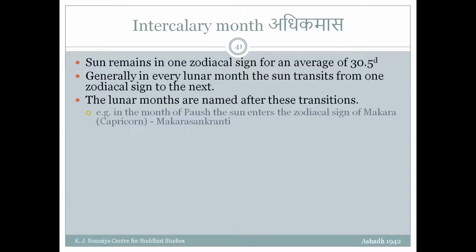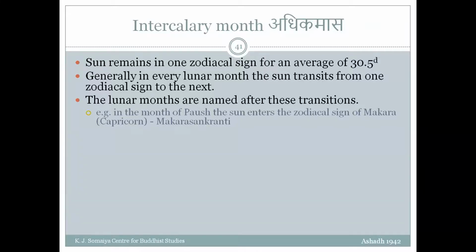If in the month of Paush, the sun will enter the zodiacal sign of Makar. In whichever lunar month, taken from new moon day to the next new moon day, the sun enters Makara Rashi, that lunar month is called Paush month. I've given you a slightly different definition than what I gave earlier.